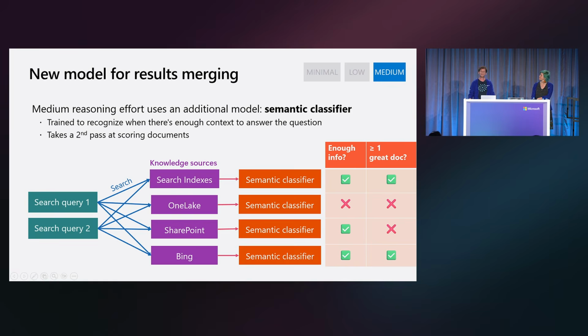The first is to decide, hey, is there enough information in the results of each query to actually answer the underlying question? In addition to that, we also want to be sure we found at least one highly relevant document to answer the question in these queries. Now, if we don't meet these conditions, we're actually going to go and do that second iteration because we want to try to get the best results. So basically, this is allowing us to confidently iterate rather than just iterating all the time, which can be a big challenge in agentic RAG.